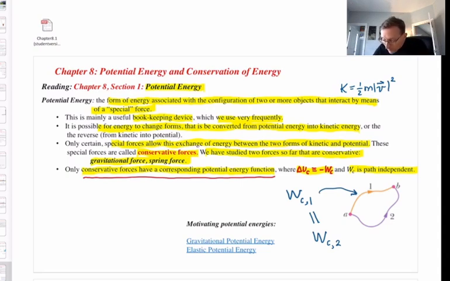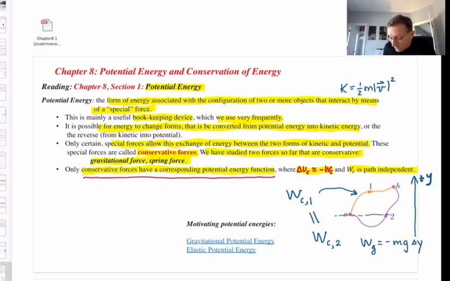Suppose, just for the sake of having something in mind, that this is a vertical plane and the plus y direction is upward, and we're taking a particle from A to B along either path 1 or path 2, and we're going to be interested in the conservative force known as the gravitational force. Okay? Well then, I already know the formula for the work done by the gravitational force. We figured that out in chapter 7. Negative mg delta y, the change in the y coordinate between A and B.